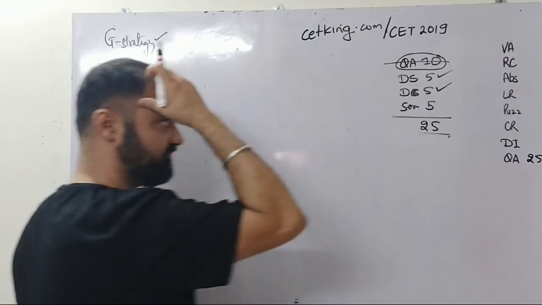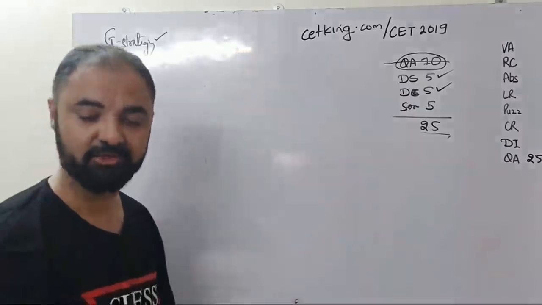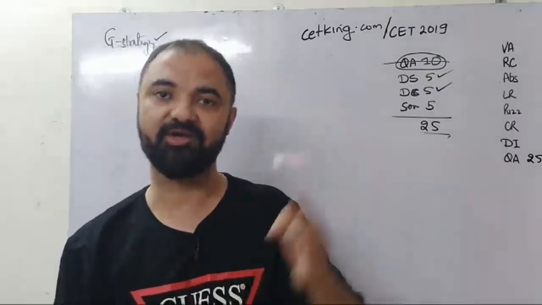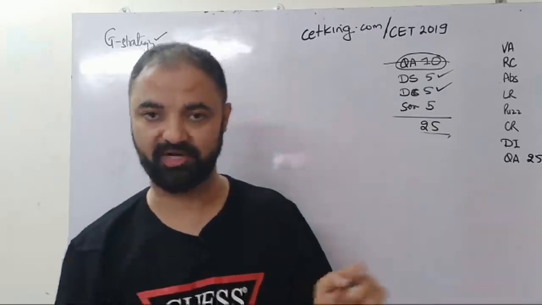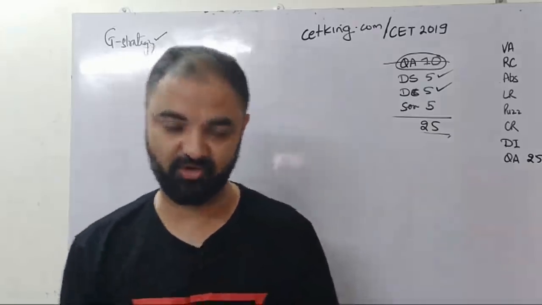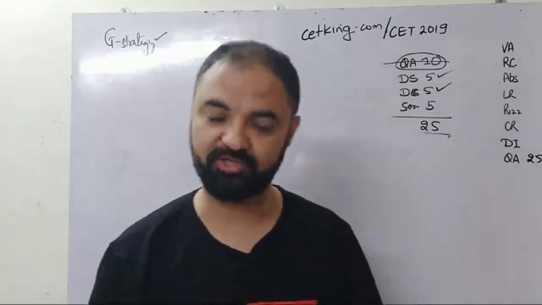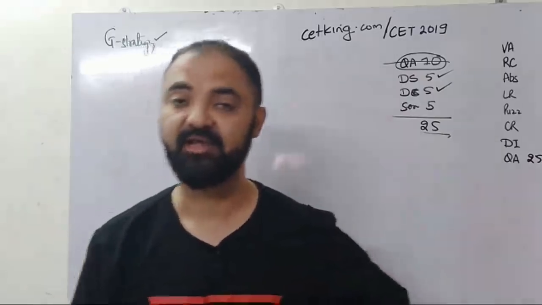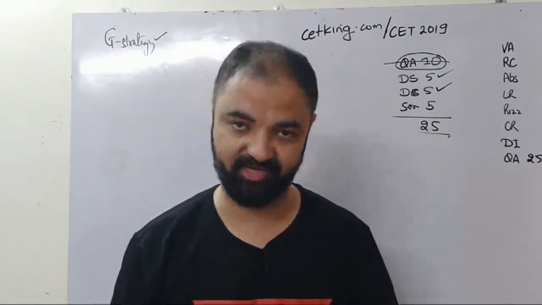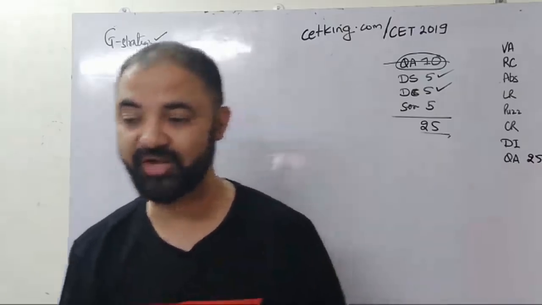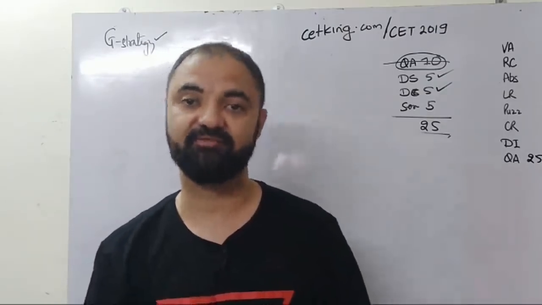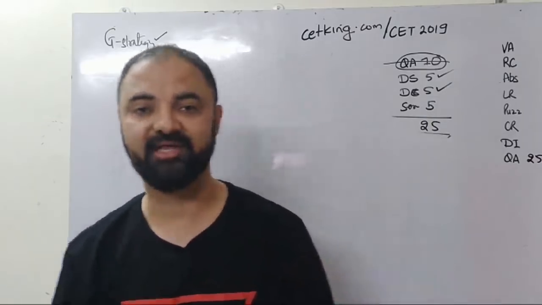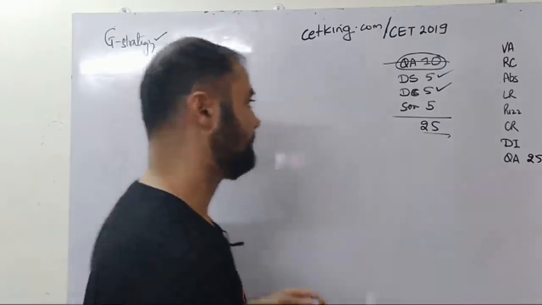In the quant section, these 10 questions are going to be my main pain, which I can feel, but data sufficiency, data comparison, series. There are two kinds of students, one who is targeting 90 percentile and one who is targeting 99.9 percentile. One who wants only JB and one who is okay with top 10. For example, a lot of people come and tell me that sir, Somaiya is my target, Welingkar is my target. Now Somaiya's cutoff was 125 last year, and JB's cutoff is 140. So if you can target 125, why can't you target 140? Let's target 140, because if you can do JB, then why not. Whatever comes later will be seen, but let's target high. Okay. So that's your target.